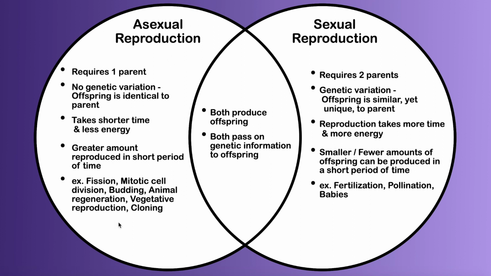Asexual reproduction has all of these examples that we've talked about in another video: fission, mitotic cell division, which is mitosis, budding, animal regeneration, vegetative reproduction, and cloning. Sexual reproduction, we're talking about fertilization, if we're talking about animals, and pollination in plants. But when we talk about babies, mostly we're talking about sexual reproduction.